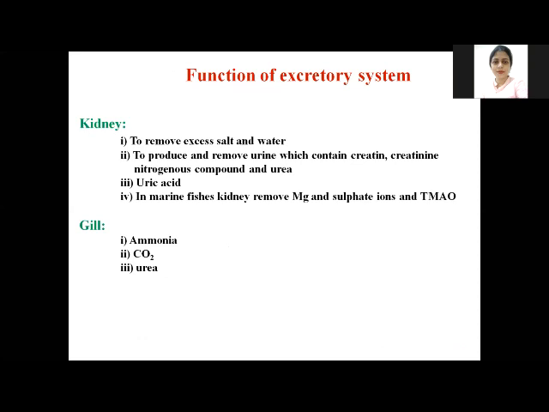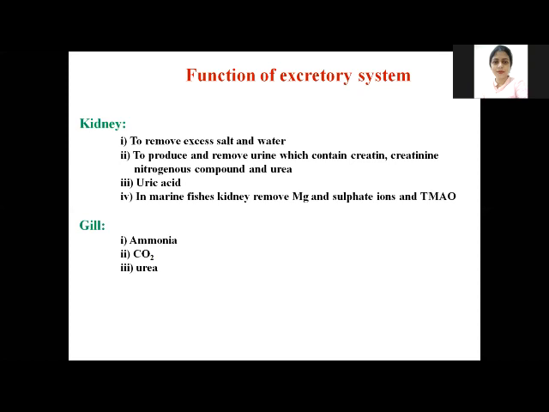The kidney removes excess salt and water to produce urine, which has nitrogenous waste such as creatine and creatinine, other nitrogenous compounds, urea, and uric acid. In marine fishes, the kidney also helps in the removal of magnesium sulfate ions and TMO.